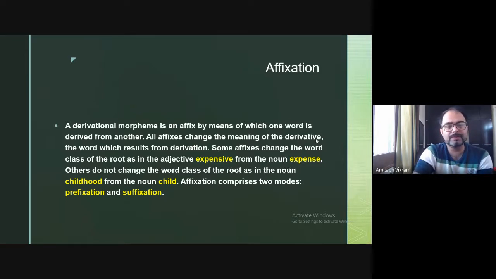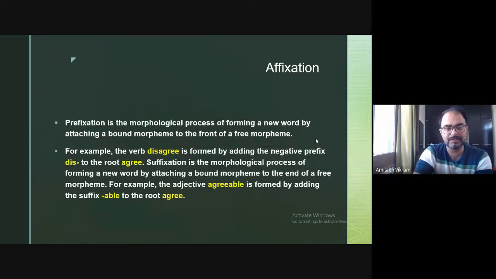Others do not change the word class of the root, as in the noun childhood. Childhood is a noun from the noun child. So hood is your affix. Hood here is the suffix. And once you attach hood to child, this derivational morpheme, there is again a noun. So affixation comprises two modes, prefixation and suffixation.